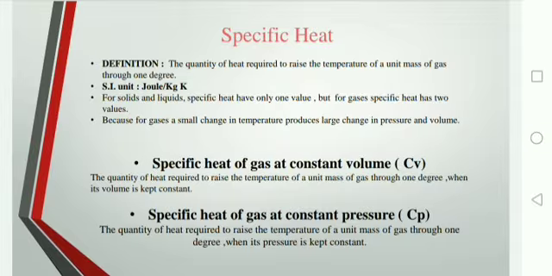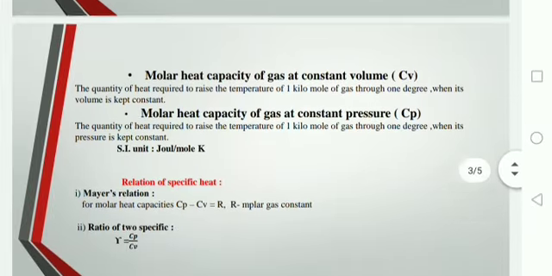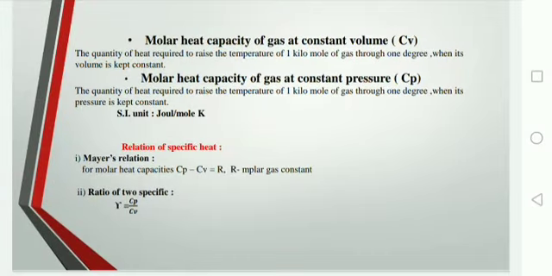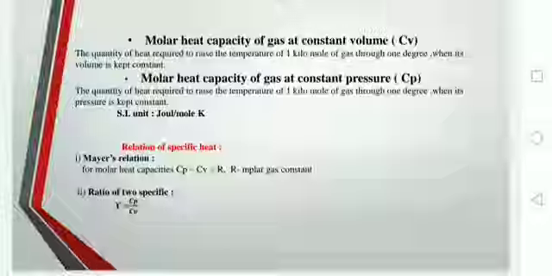Next are molar heat capacity of gas at constant volume and molar heat capacity of gas at constant pressure. We will first see molar heat capacity of gas at constant volume. It is defined as the quantity of heat required to raise the temperature of 1 kilomole of gas through 1 degree when its volume is kept constant.